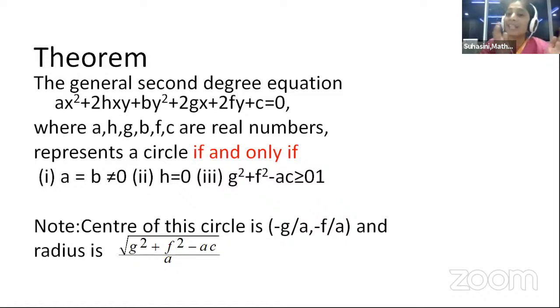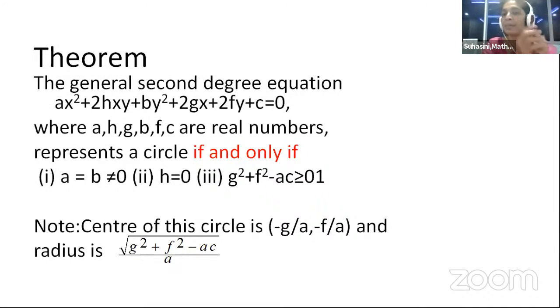So the equation is the same, but the coefficients change. When coefficients change, the geometric meaning will differ. ax square plus 2hxy plus by square plus 2gx plus 2fy plus c equal to 0 is the equation of a pair of straight lines as well as of circles. But it is not only one equation, it is a family of equations put together.